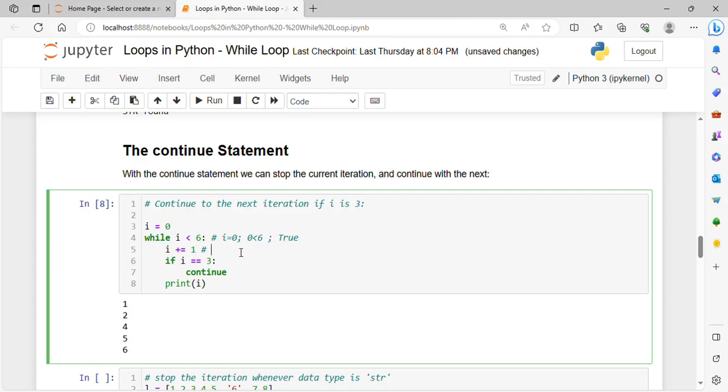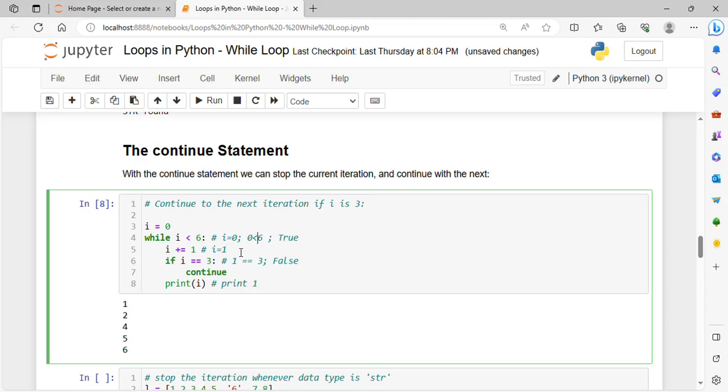Then we're incrementing I here, I becomes 1, and we are checking here 1 equals 3, which is false, so it will not go to continue, it will directly print. And what will it print? 1. It will print 1.